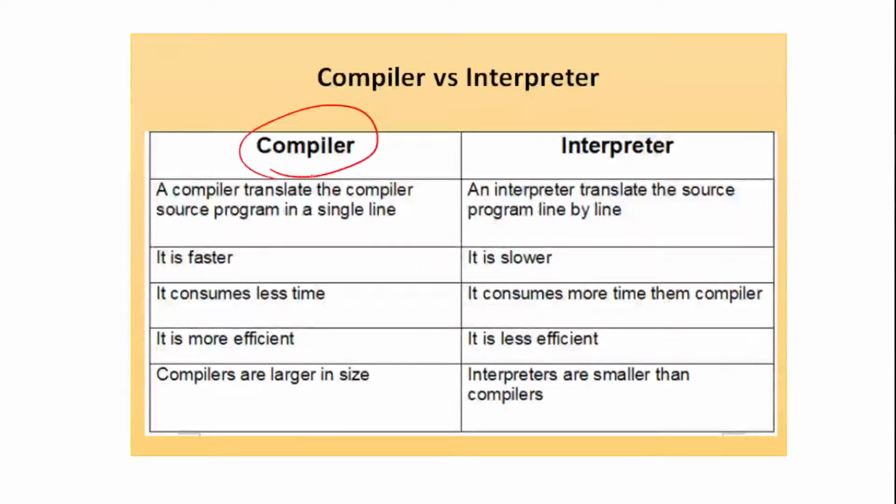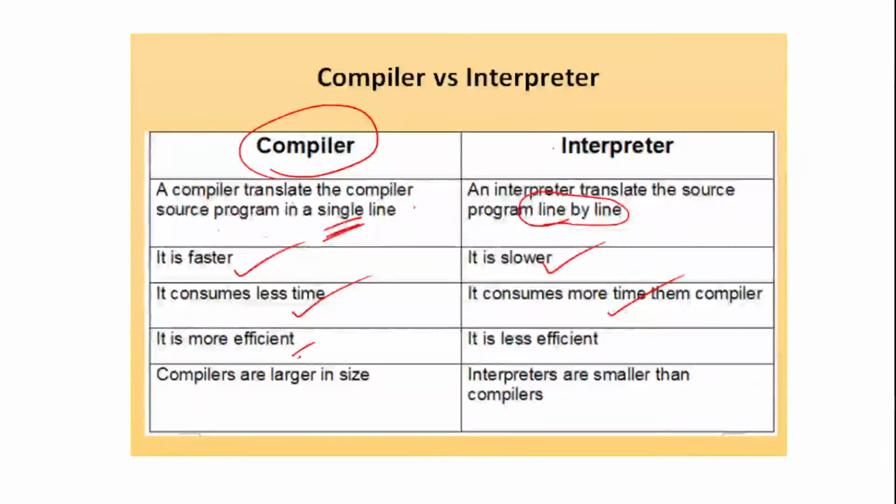Now let's have a little bit bigger understanding, difference wise. So compiler and interpreter, both of them are translators only, but a compiler translates the source program in a single go, whereas an interpreter translates the source program line by line. So it is basically done line by line. Which is faster, which is slower? Compiler consumes less time, whereas interpreter consumes more time than compiler.